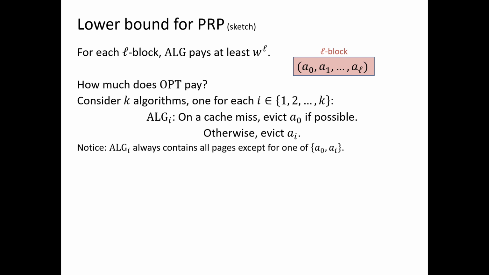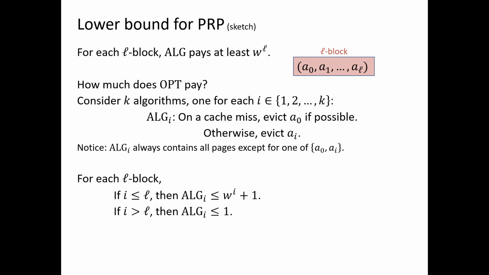And notice that ALG_i is essentially swapping between A0 and A_i, so it always contains all of the pages except one of A0 or A_i is missing. Now let's consider how much ALG_i pays on an L block. Recall that we're charging all the algorithms to the fetching cost because these two problems, fetching and evicting, are essentially the same. If i is less than L, then algorithm i, in order to serve A0, might have to fetch it at a cost of 1. And then to serve A_i, which will appear in this L block, it might have to fetch it for a cost of W^i. And so the total cost to serve this L block would be at most W^i plus 1.